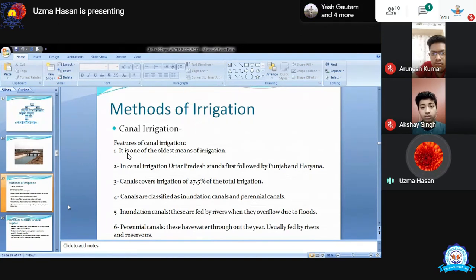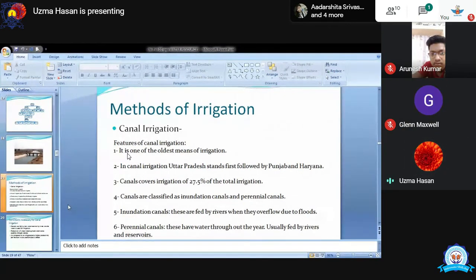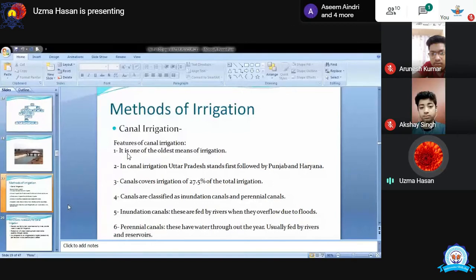ये सितंबर और बहुत थोड़ा बहुत अगस्त स्टार्टिंग तक ही फ्लड होगा. So we will get water in an inundation canal for 2 or 3 months, not more than that. But if we are talking about a perennial canal, it can fill with water throughout the year because it is run by dams.